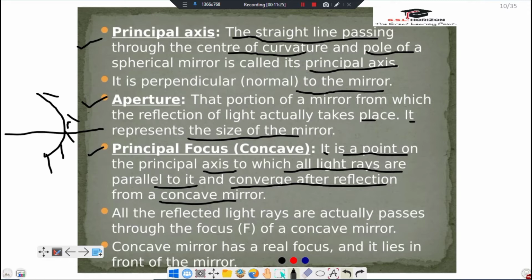Here, this is pole. This is focus. And this is center of curvature.